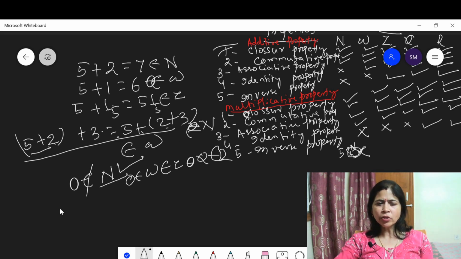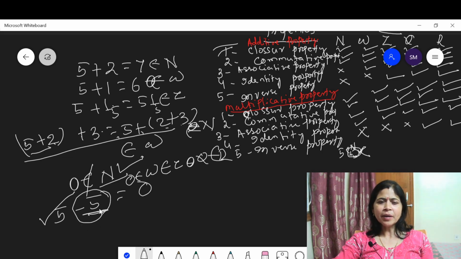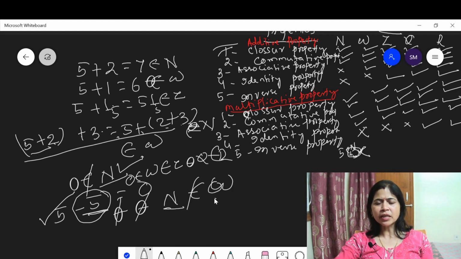Now think about the inverse property. For 5, minus 5 is the additive inverse, where 5 plus minus 5 is equal to 0. 5 is the additive inverse of minus 5. Minus 5 doesn't belong to the set of natural numbers, and doesn't belong to the set of whole numbers. This means the set of natural numbers and the set of whole numbers don't satisfy the additive inverse property.